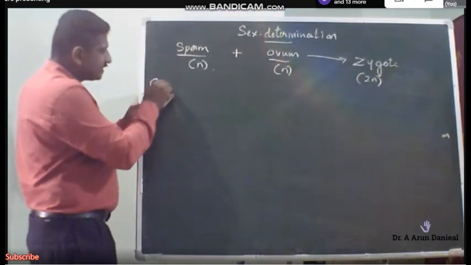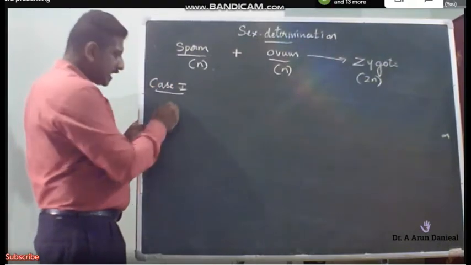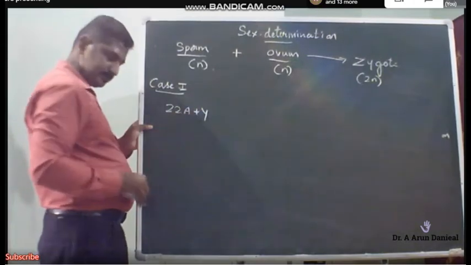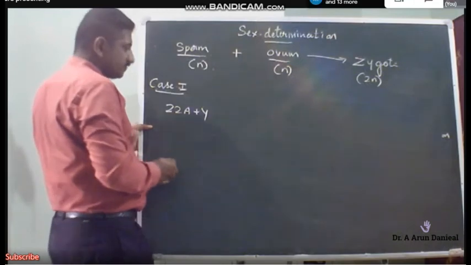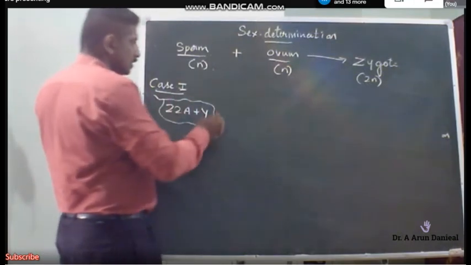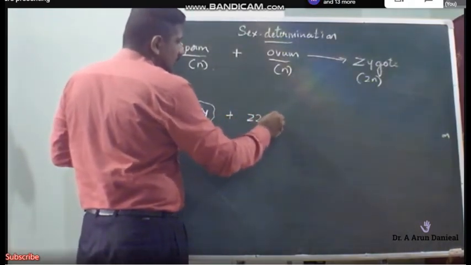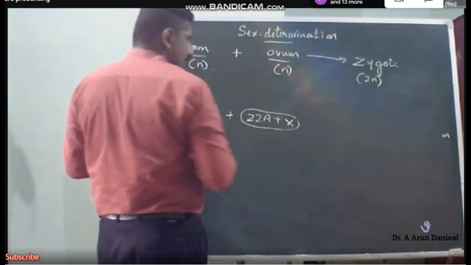So what is the first case? Case number 1. The sperm carries 22 autosomes plus Y, which is there in the spermatozoa, fertilizing an ovum with 22 autosomes plus X, which is there in the egg.